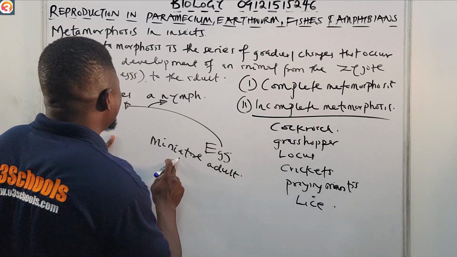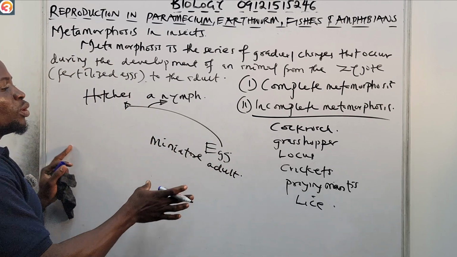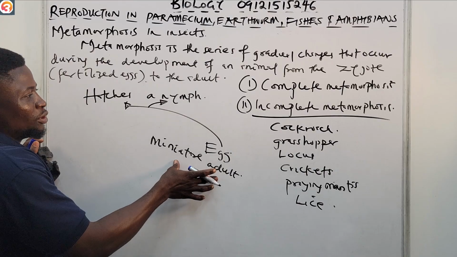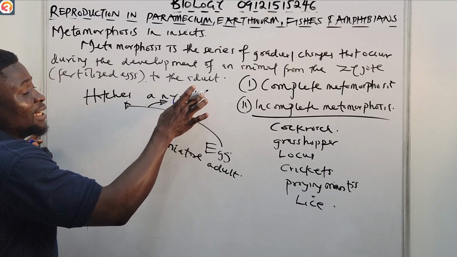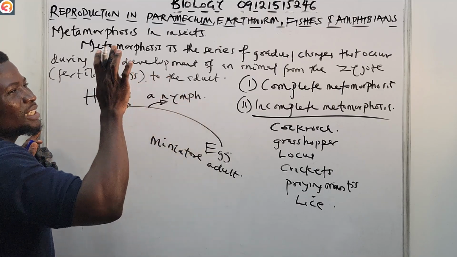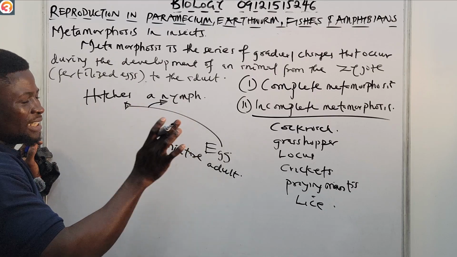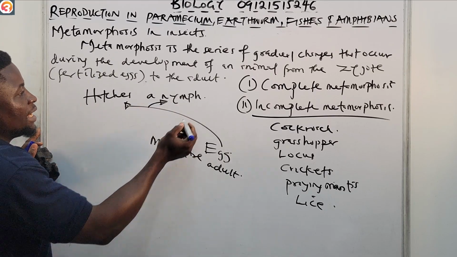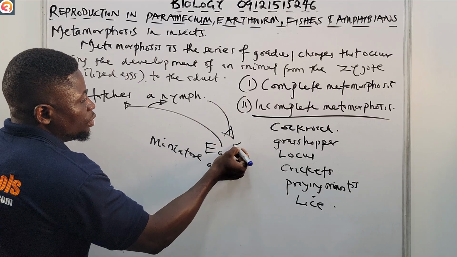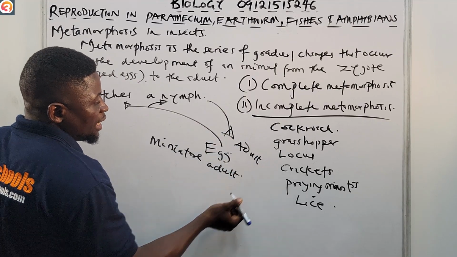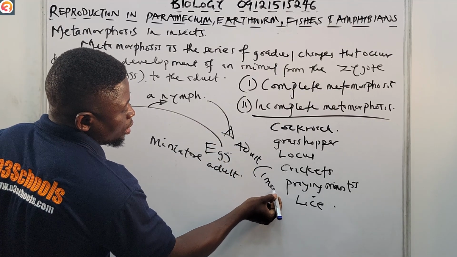So the egg hatches into what? A nymph, which is what? A miniature adult. And then from the nymph, it now goes into the adult. The adult is called the imago. Then from the nymph now to what? To adult. This adult is also called imago.